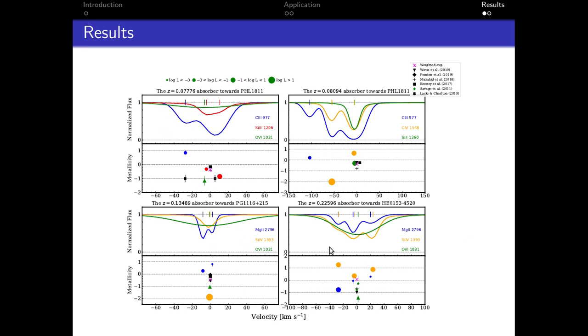In 3 of the 4 absorbers, we find compelling evidence for broad H I components in the Lyman alpha profile that point to a collisionally ionized gas that is related to the broad O VI. In all the 3 cases, the metallicity of this O VI component is consistent with a metallicity of 0.1 solar.